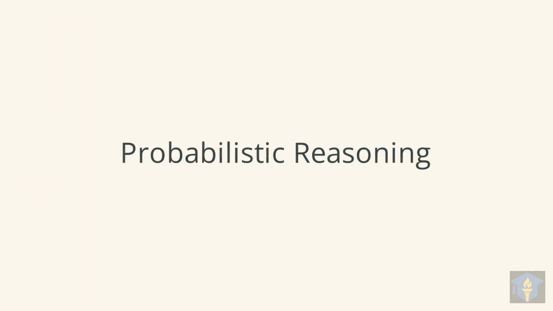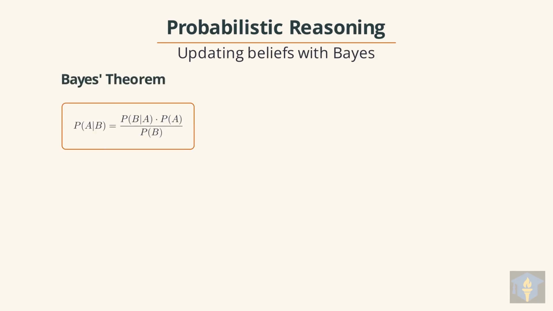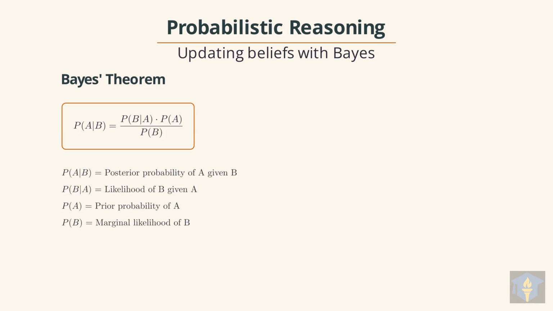Now, we shift to probabilistic reasoning, a crucial approach for handling uncertainty in AI. It allows us to update our beliefs and make informed decisions using Bayes' theorem. At the heart of probabilistic reasoning is the fundamental and widely used Bayes' theorem. The formula is P(A|B) equals P(B|A) times P(A) divided by P(B). Here, P(A|B) represents the posterior probability of event A occurring, given that event B has happened.